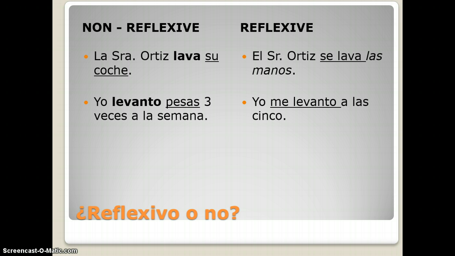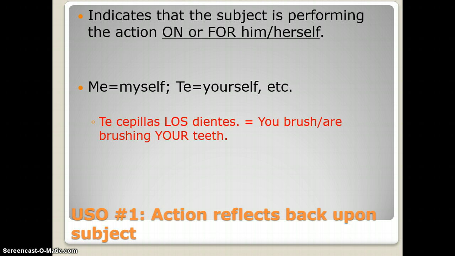In the second example, levantar is not reflexive because it's lifting weights. Whereas in the second example of levantar, it's levantarse because it's me levanto a las 5. I'm waking myself up, or I'm getting up at 5. Again, you want to make sure that your pronoun is going to agree and that your action is going to reflect back on the subject.